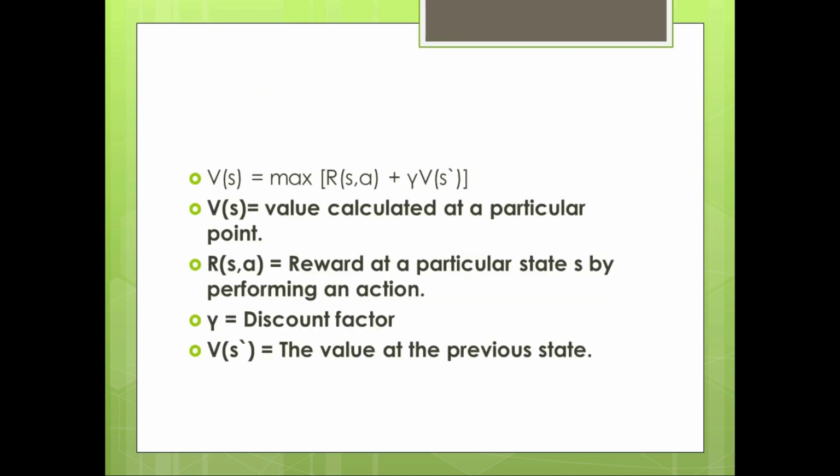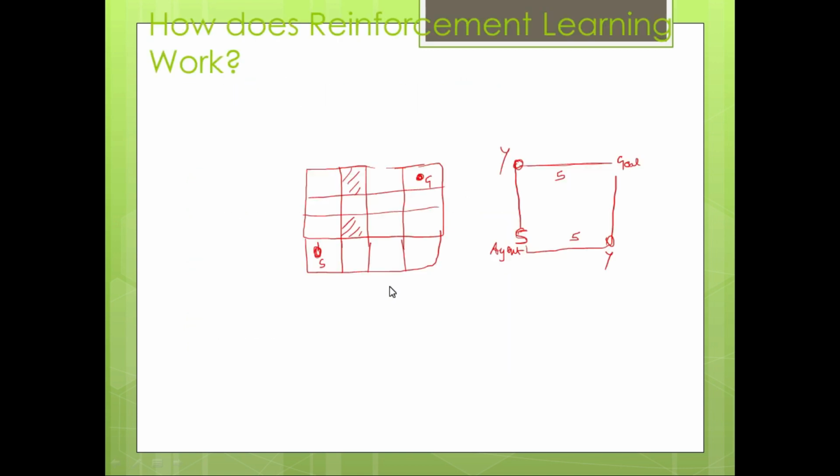So the discount factor and the previous state values will help determine the path which is most optimum. Here it is shown the value is 5, but if we consider the value of the gamma discount factor, which is different for the different paths, this value comes out to be different.